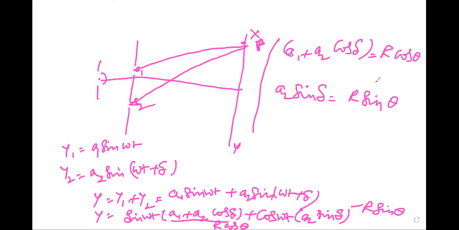Squaring and adding these two equations, we get R square cos square theta plus R square sin square theta. R square is common, and sin square theta plus cos square theta is equal to 1. Then finally we will get y is equal to R sin of omega t plus theta.